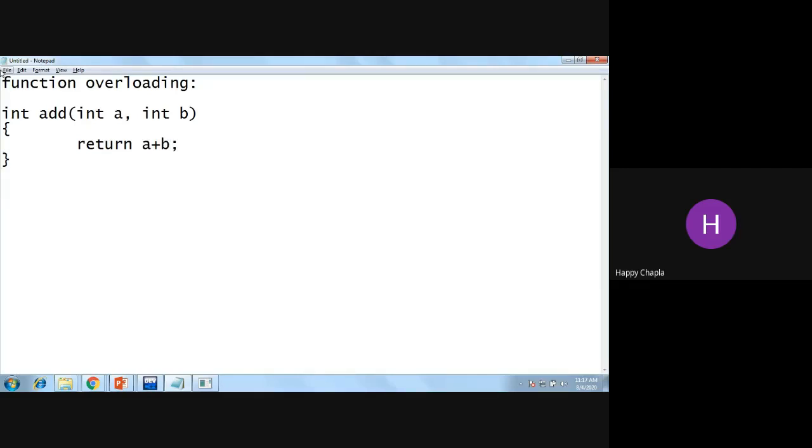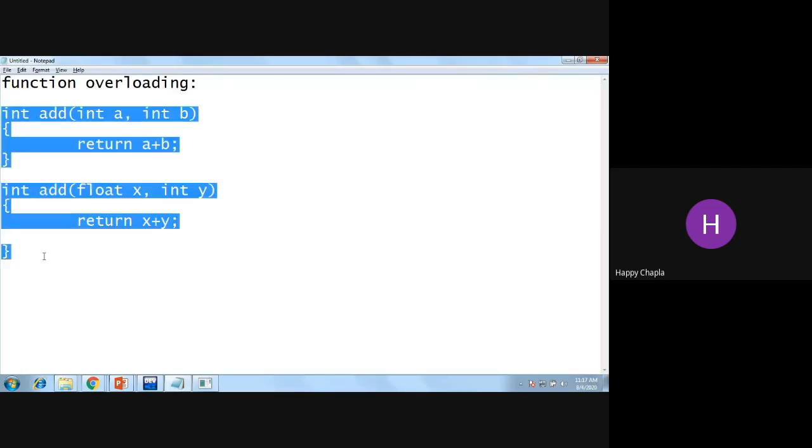Okay, now in the same program, I have one more add function with integer x comma integer y. It will not allow me to do these things in C. In C, I cannot do these things. But if I have float over here, float x and integer y, still it will not allow. But if I am implementing this in object-oriented programming, it will allow you to do this many things.